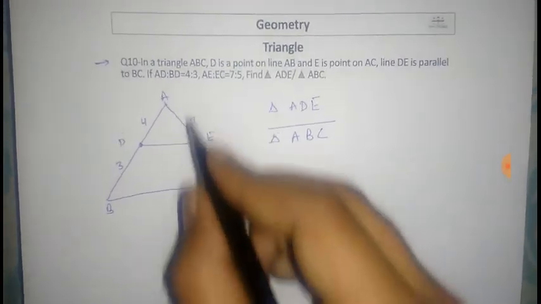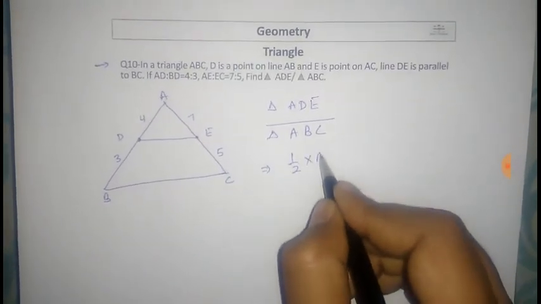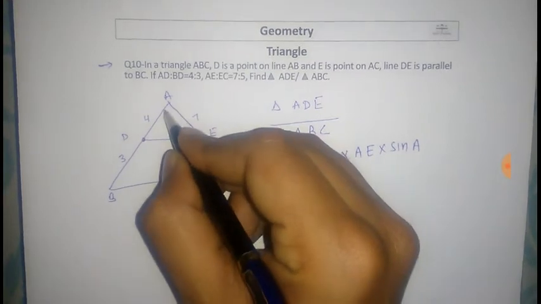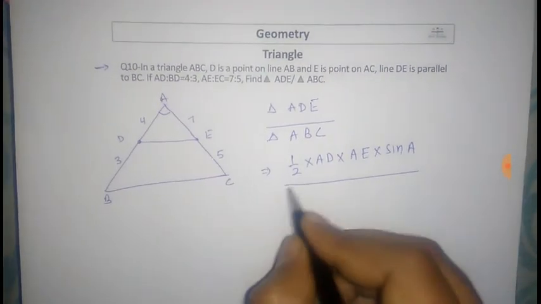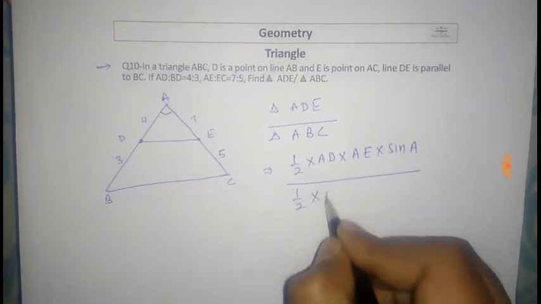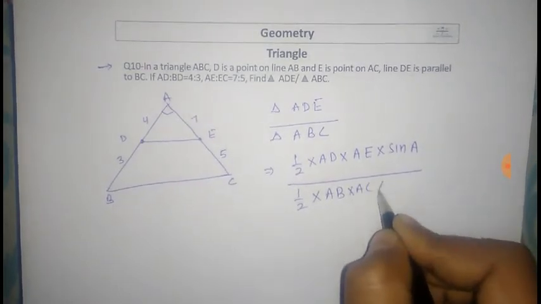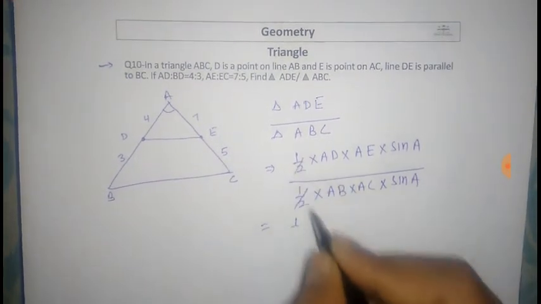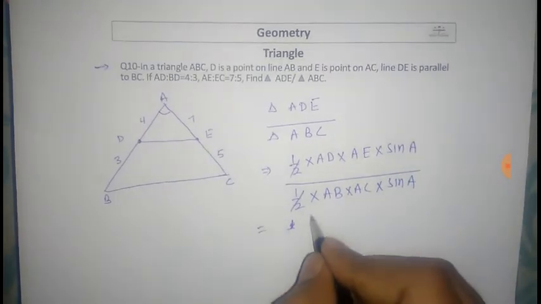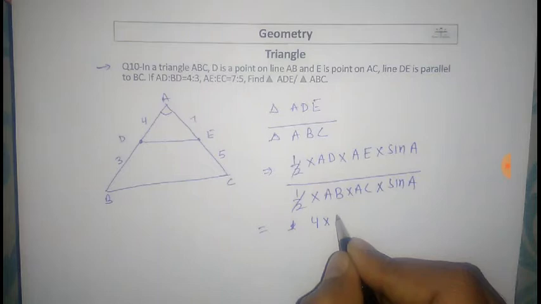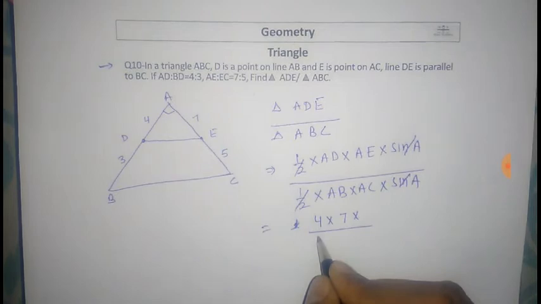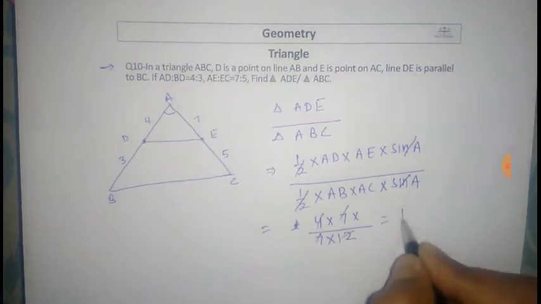So the area of triangle ADE is half of AD into AE into sine A. This is angle A. And the area of triangle ABC is half of AB into AC into sine A. Then half cancels out. AD is given as 4 and AE is 7. Sine A cancels out. AB is 7 into 12. 1 by 3.